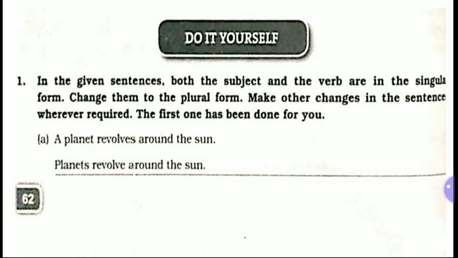Now look at, a planet revolved around the sun. Now here it is a planet, but when you have to make plural, then a planet will be changed into planets and revolved into revolve. Now the plural form of the first one: planets revolve around the sun.